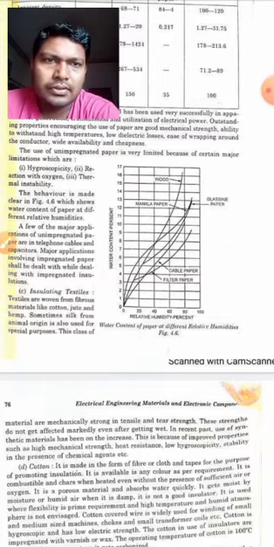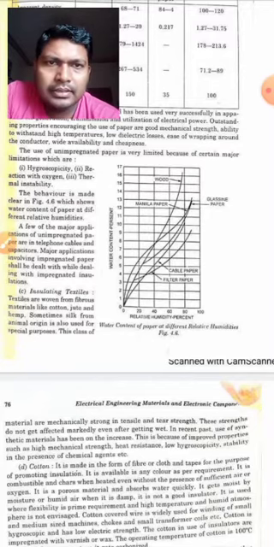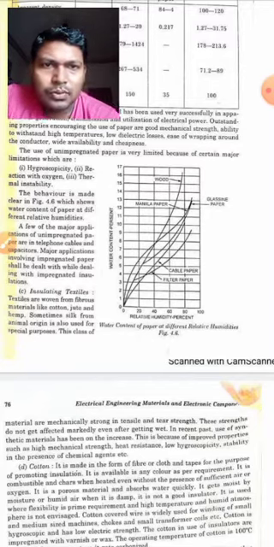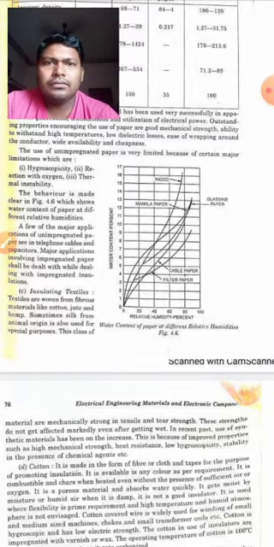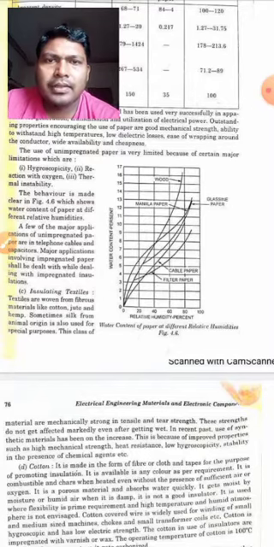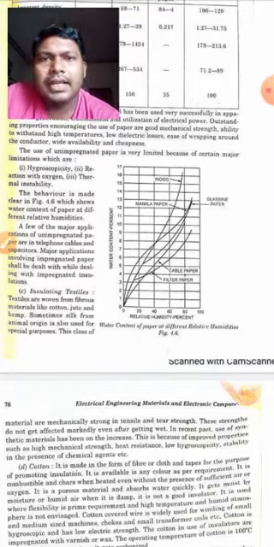In this figure you can see manila paper, jute paper, also wood cable paper and filter paper. A few of the major applications of unimpregnated paper are in telephone cables and capacitors. Major applications involving impregnated paper shall be dealt with while dealing with impregnated insulations. So now, insulating textiles.